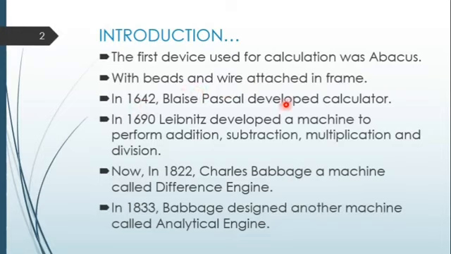In 1642, Blaise Pascal developed a calculator, and in 1690 Leibniz developed a machine that performs addition, subtraction, multiplication and division. So now in 1822, Charles Babbage developed a machine called the difference engine. In 1833, Charles Babbage designed a more advanced machine called the analytical engine.